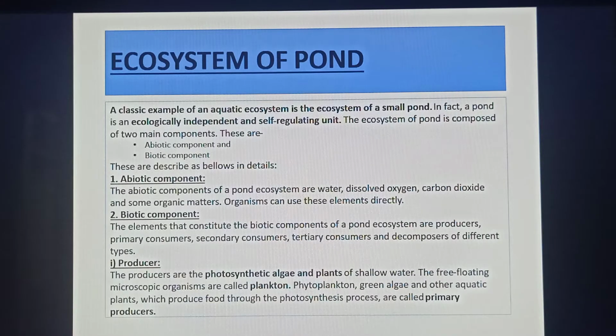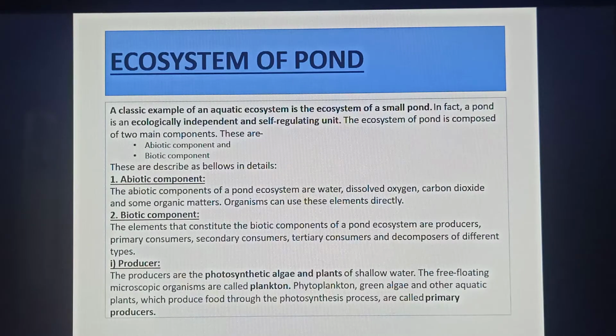The ecosystem of a pond is composed of two main components: abiotic components and biotic components. What about the abiotic components? The abiotic, that means non-living, components of a pond ecosystem are water, dissolved oxygen, carbon dioxide, and some organic matter. Organisms can use these elements directly.